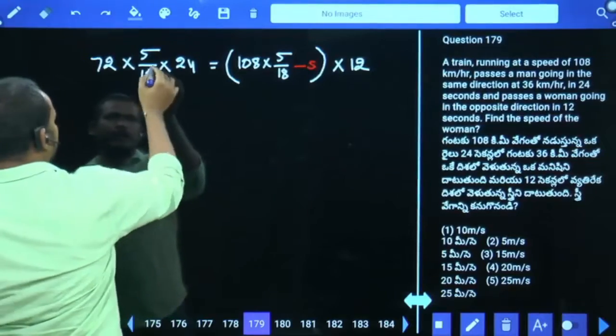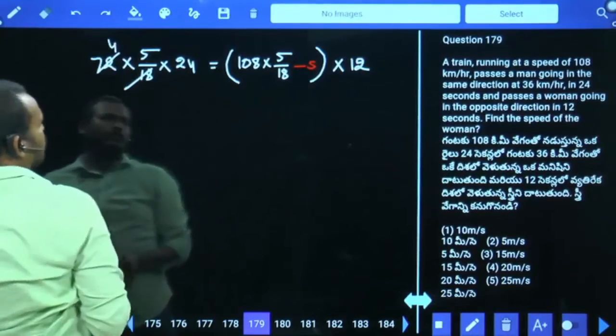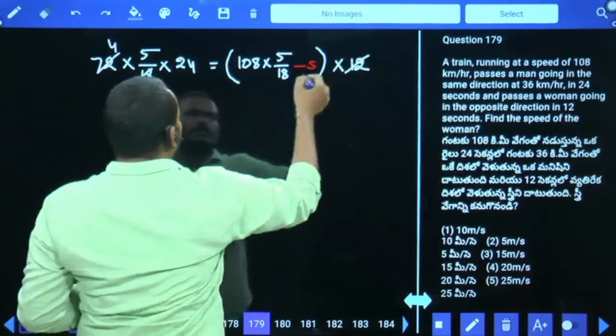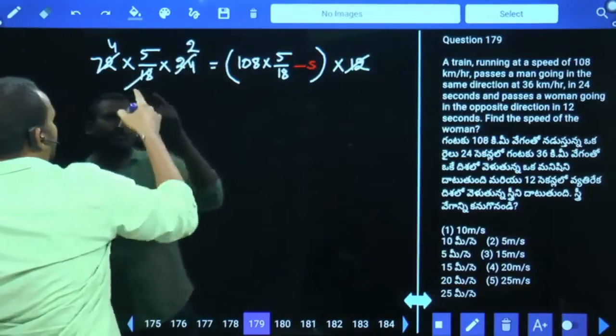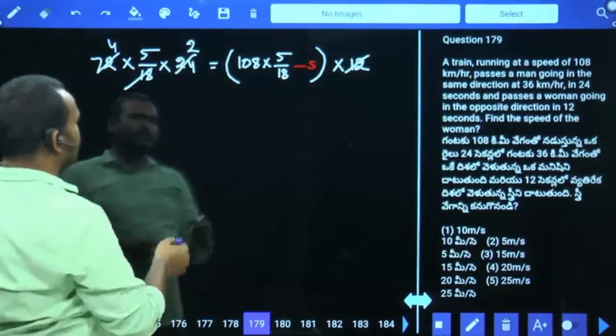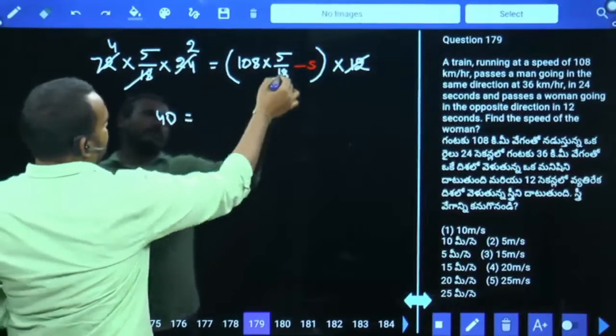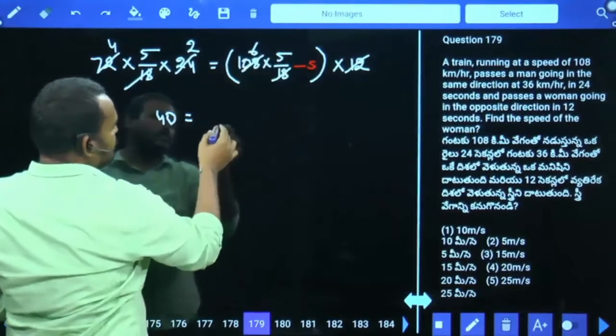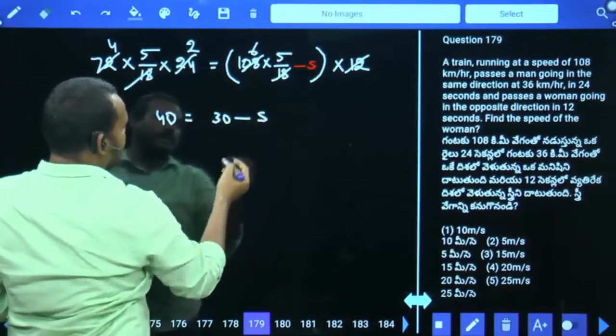18 how many times? 4 times. 4 into 5. 12 how many times here? 2 times. 4 into 5 into 2, it will be 20 into 2, 40, equal to 18 how many times? 6 times. 6 into 5, 30. 30 minus s.